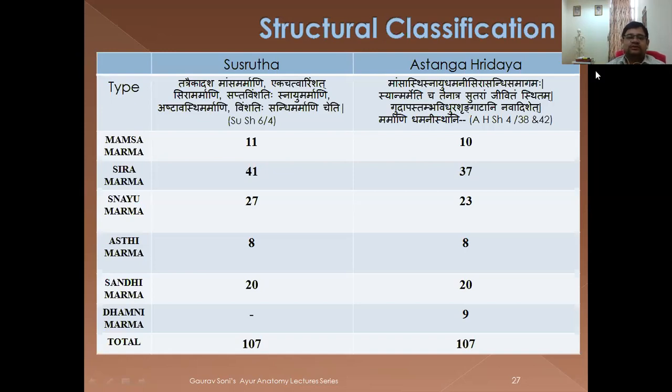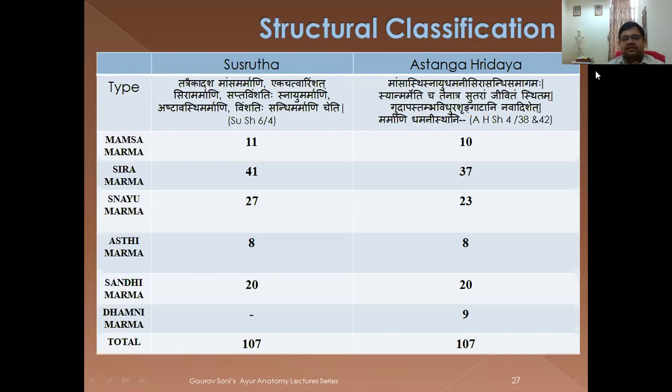Eka-chatvarimsati Sira Marmani, Sira Marmani are 41 in number. Saptavimsati Snayu Marmani, Snayu Marmani are 27 in number. Ashta Asthi Marmani, 8 are the Asthi Marma, and Vimsati Sandhi Marmani, 20 are the Sandhi Marma. In Ashtanga Hridaya, you can see the reference also.